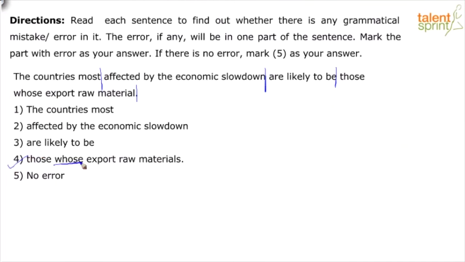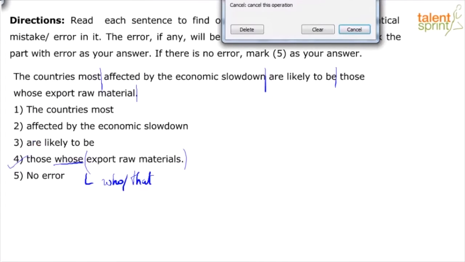So those, not whose, either it should be who or that. Right? The countries most affected by the economic slowdown are likely to be those who export raw materials, or those that export raw materials. Yeah? Error in part 4. So this is an easy one.